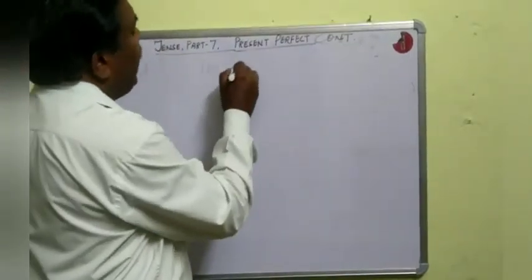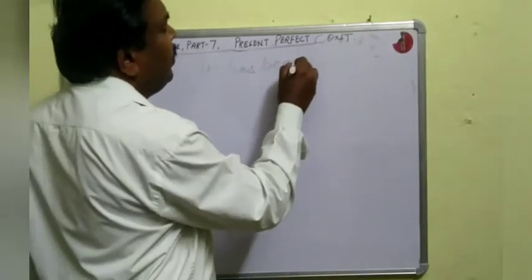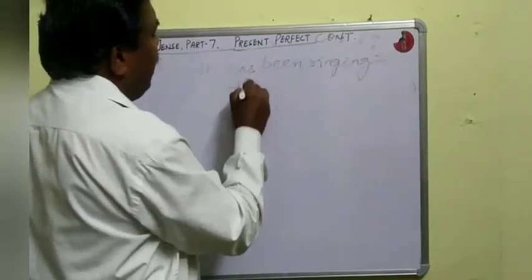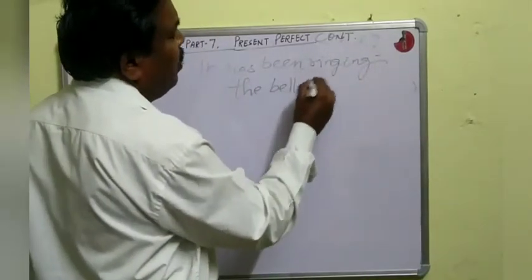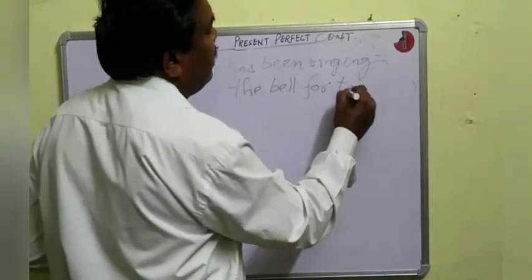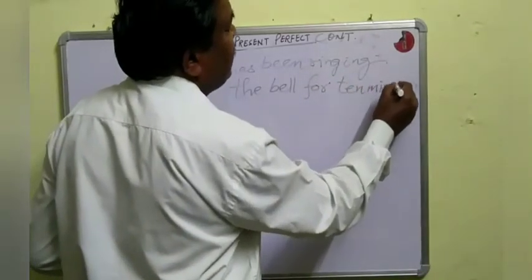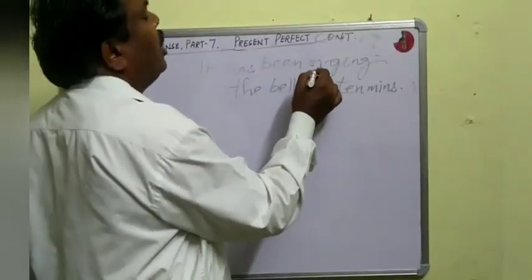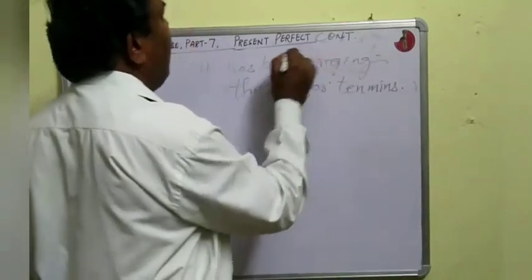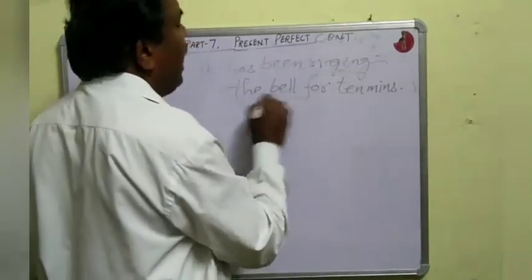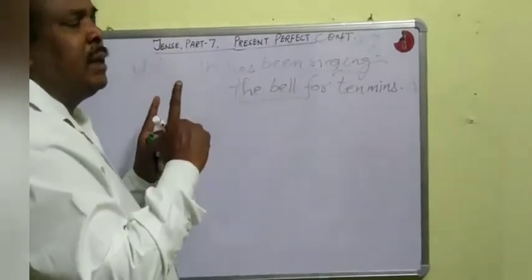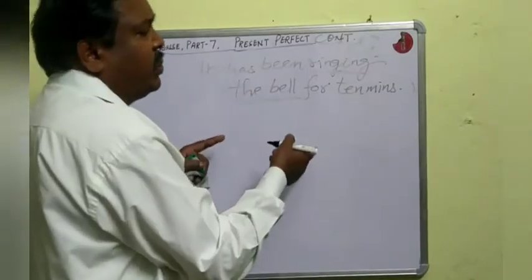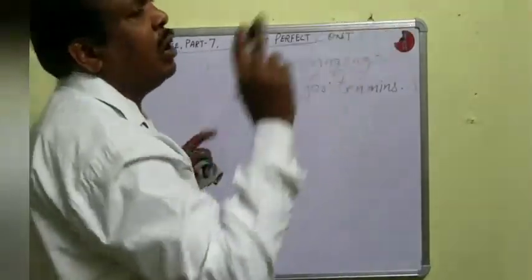Example: he has been ringing the bell for 10 minutes. Here the action of ringing the bell started sometime in the past and still continues and may be extended to the future.